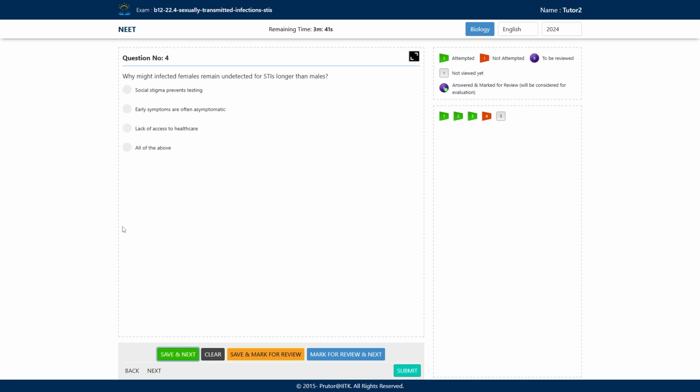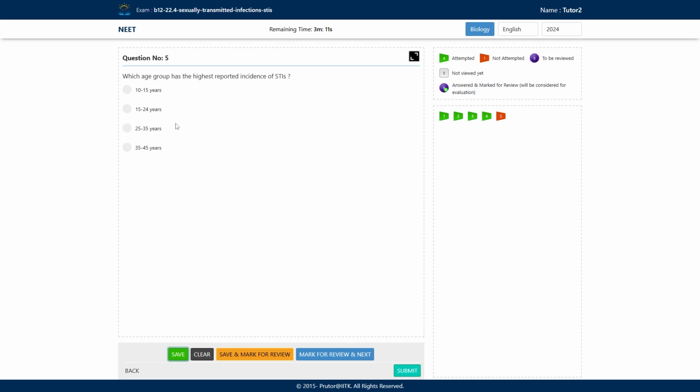So let's have a look at the answer here. The answer will be option B: early symptoms are often asymptomatic. So usually in females, the symptoms of these STDs, especially the early symptoms, are asymptomatic. Means the infection is there, but the symptoms don't appear. This happens usually in females. So females are asymptomatic for the early symptoms. Option B is the correct answer.